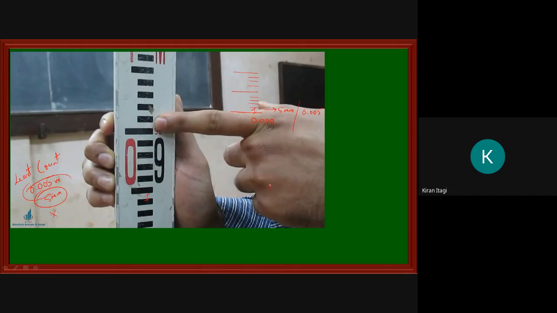For example, say I have taken a reading like 97.050, 97.500, or 97.005. It should be up to 3 decimals. Just remember it. Suppose while seeing from the telescope, in the telescope we will have a crosshair like this.